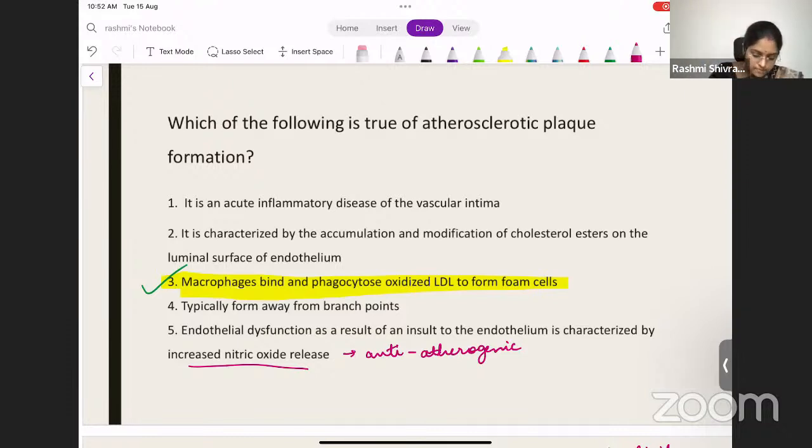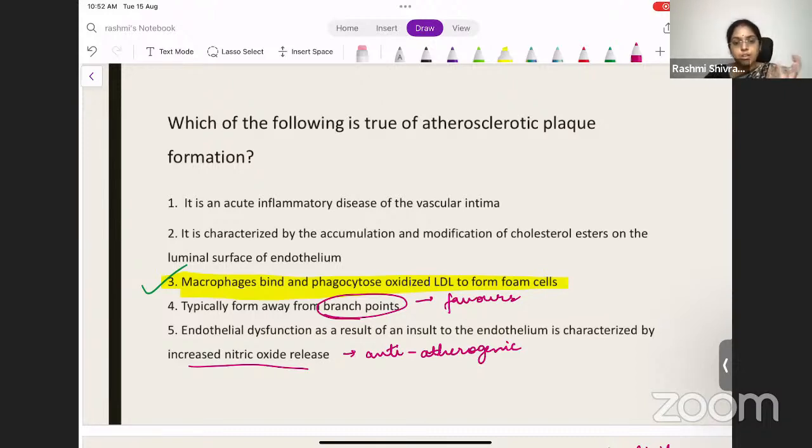And the branch points. Atherosclerosis always favors branch points. They are not away from the branch points; they favor the branch points. So this is very, very important.